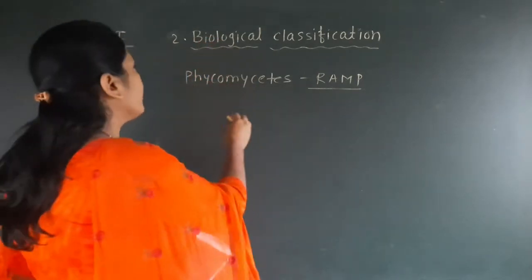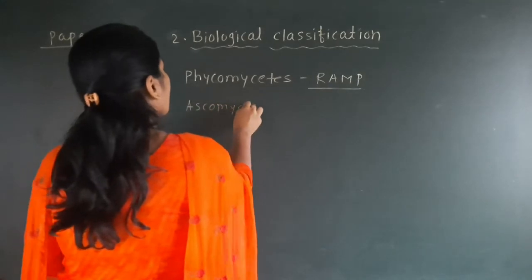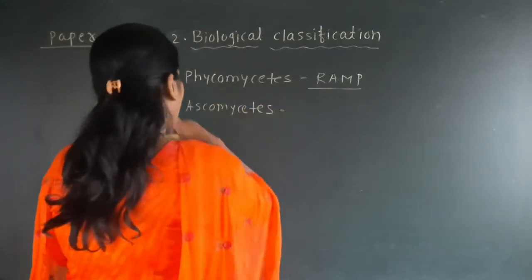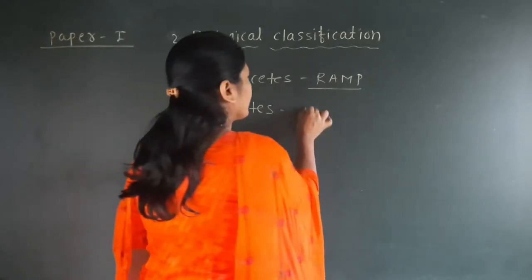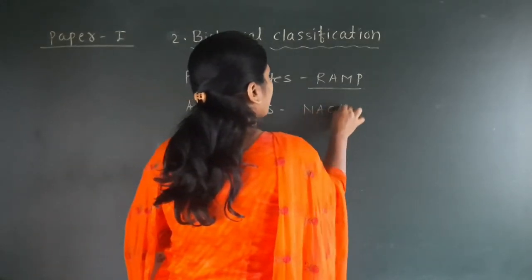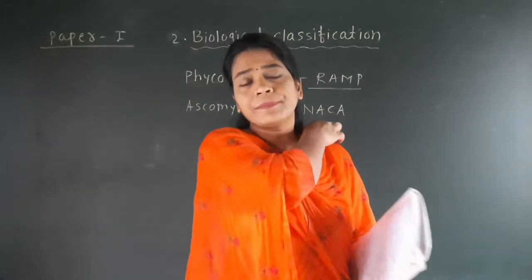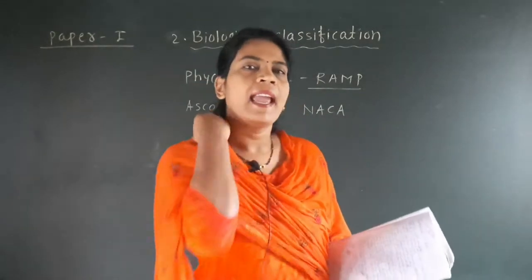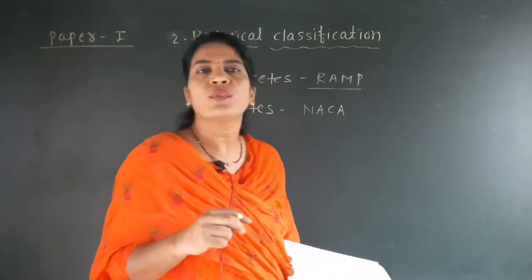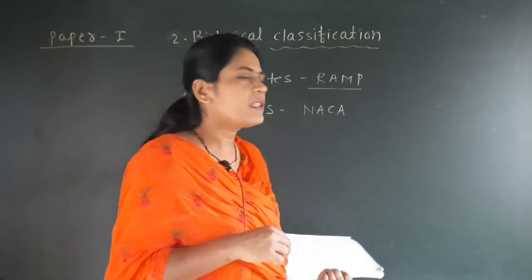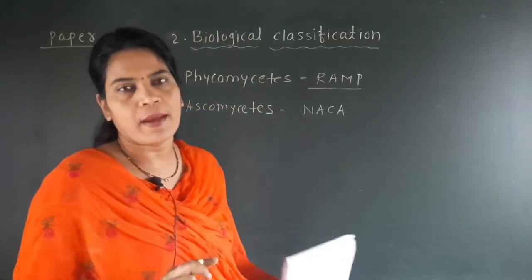Then the second group we have seen is the Ascomycetes, and for that we have seen the trick, and the trick is NASA. Even though we pronounce NASA, the spelling is NACA, and for NASA we have seen the examples: N for Neurospora, A for Aspergillus, C for Claviceps, and again A for the Ascomycetes.